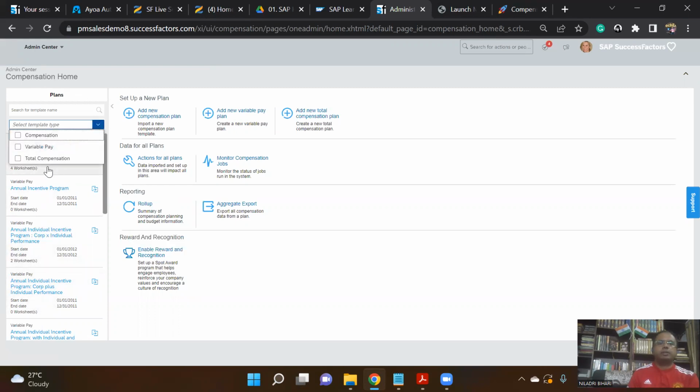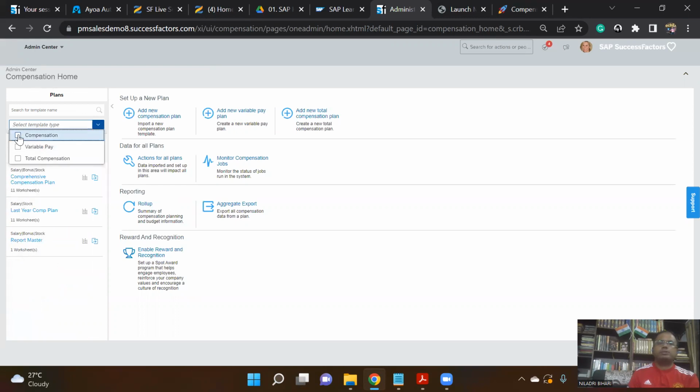Similarly, you can also filter them. As you're focusing on compensation, I will be filtering out only compensation here. And this is the homepage where we can see all those details. We are not going into detail about it. In the upcoming exercises we will be seeing, but for the time being, understand that these are the four different categories: how to set up a new plan for compensation, variable pay, total compensation plan. From a data point of view, how we can import and export data whenever you're setting up those plans, and what is the impact of those data points, right?